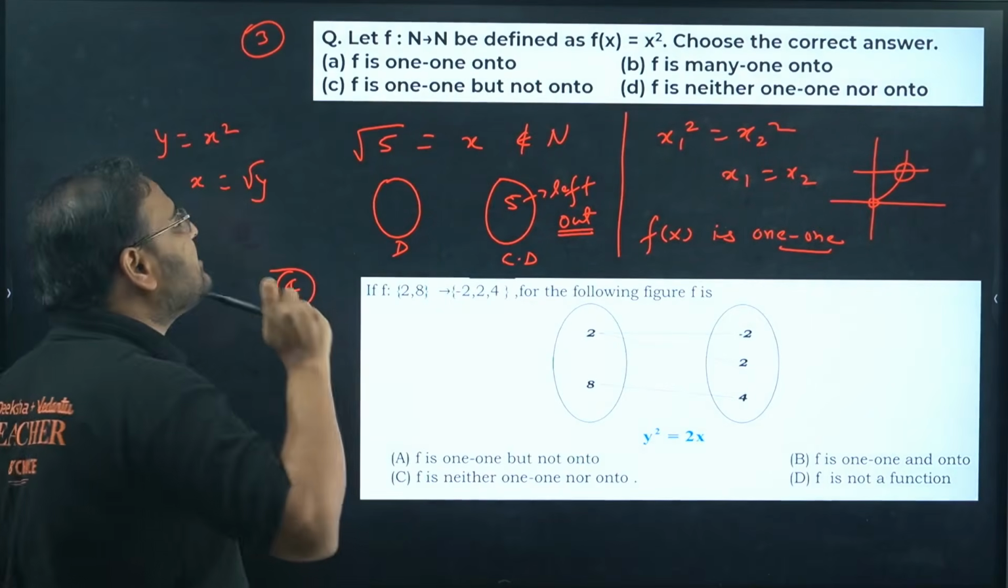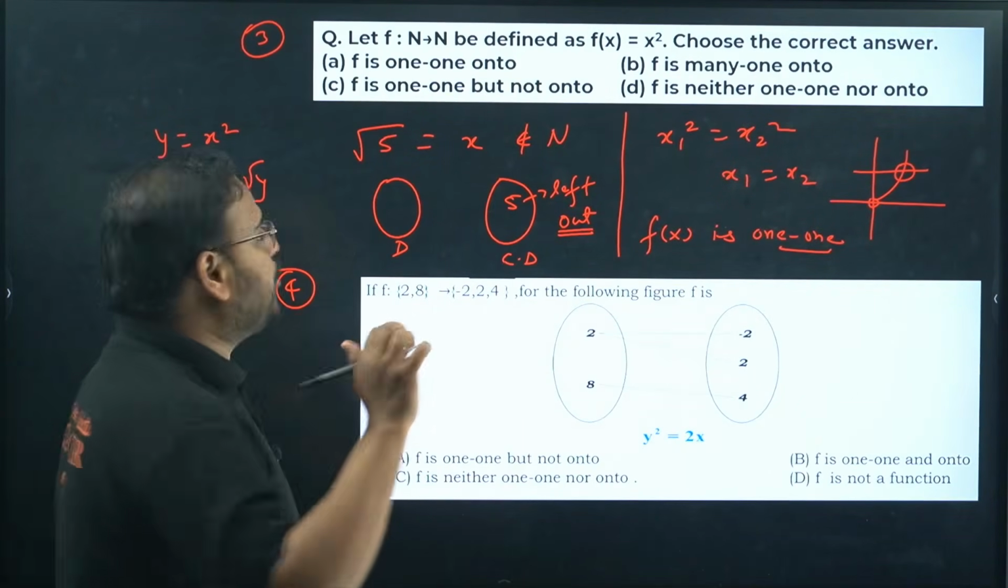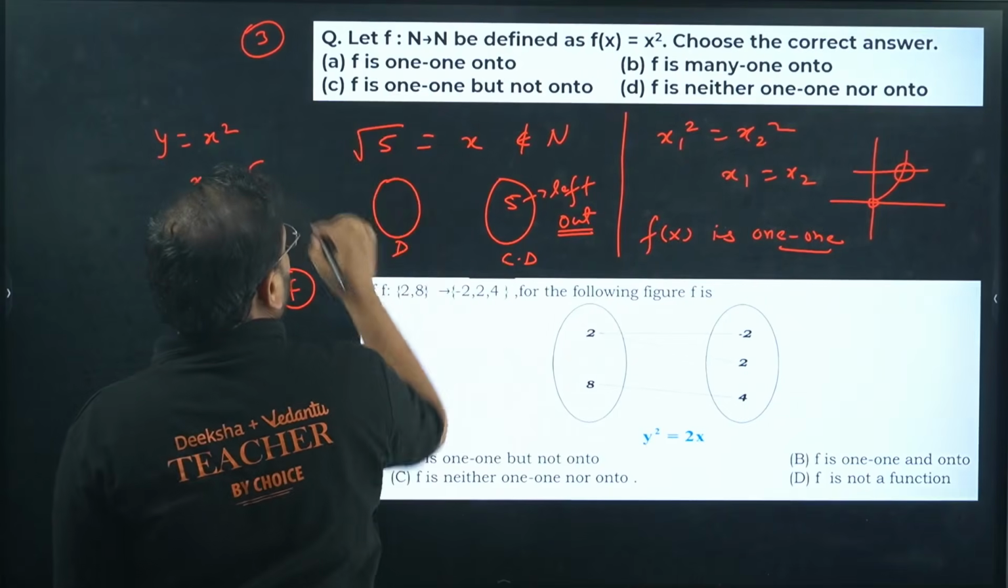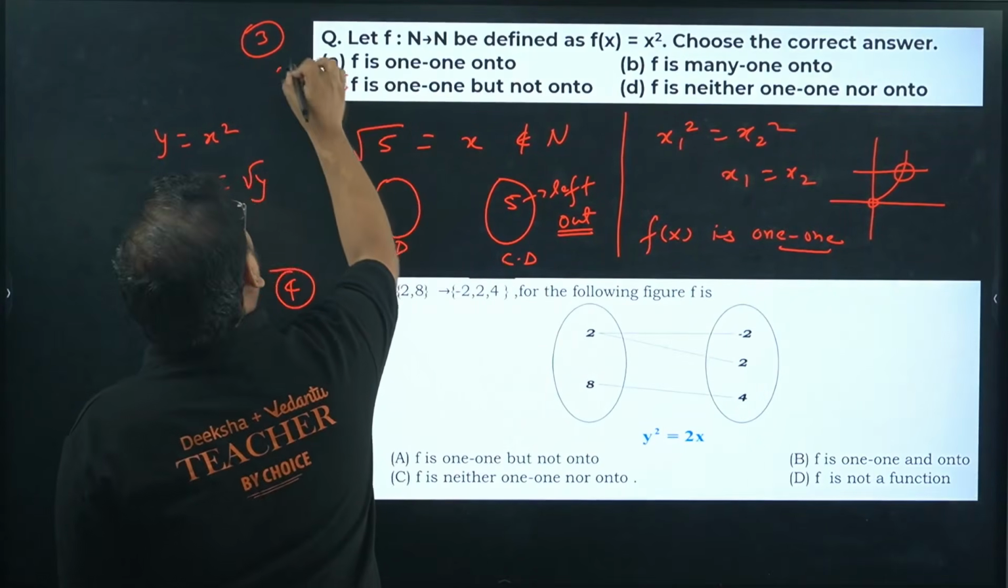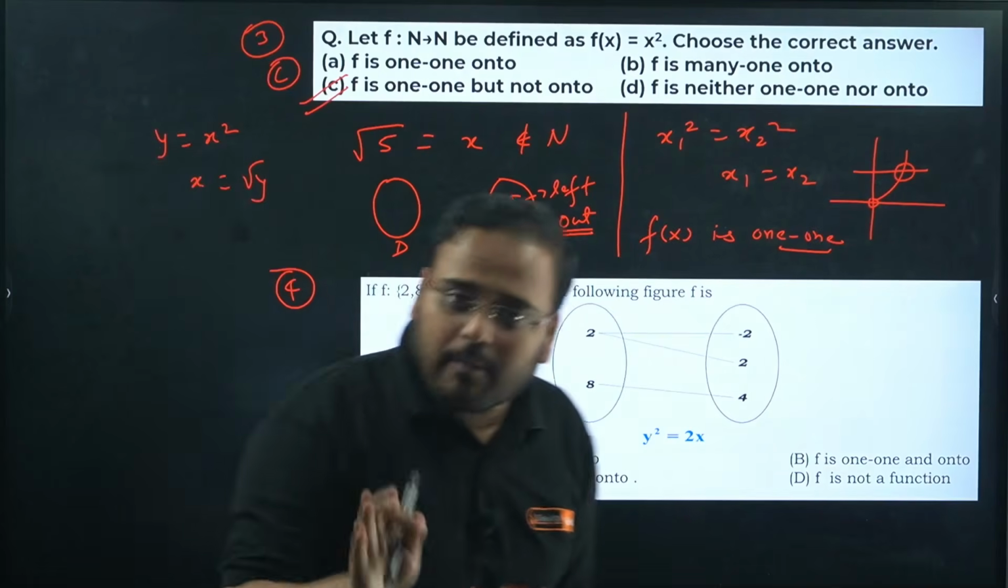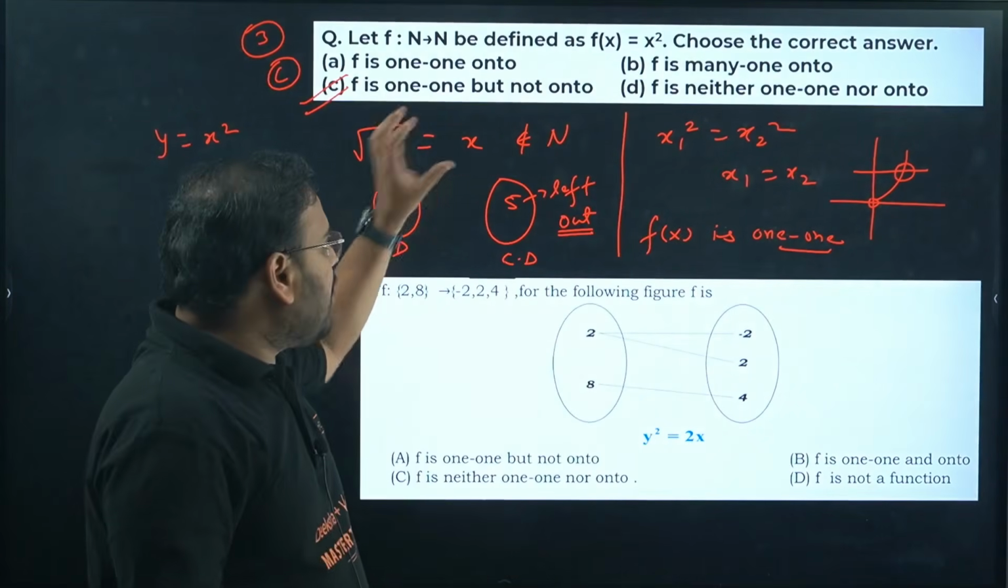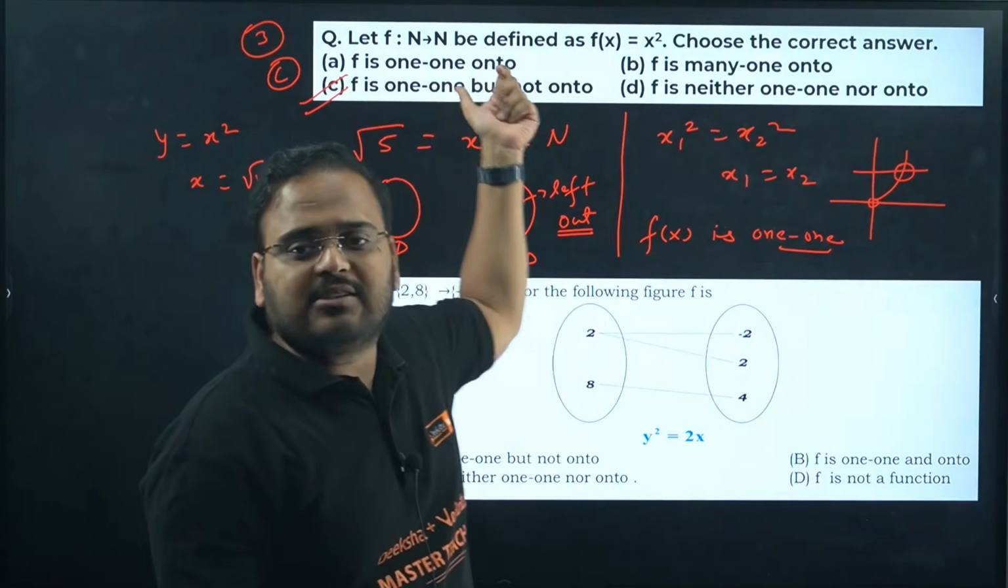Hence the given function is one-one but not onto. One-one but not onto. The answer is C, right? I hope it makes sense, guys, because I've taken a problem on purpose. This is not just to give you the answer. I can give the answer option C and move on.